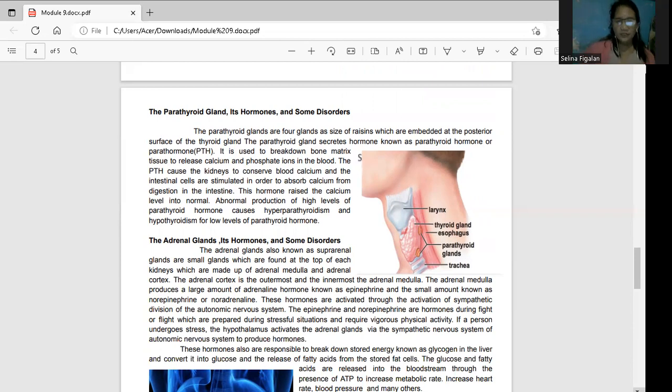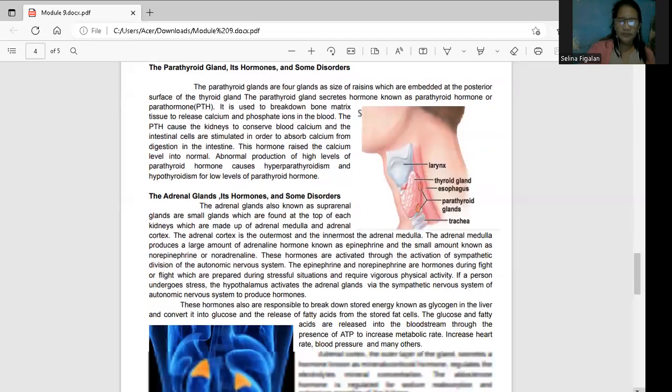The adrenal cortex, which is the outer part. So ang inyong adrenal glands ay meron siyang dalawang parte. The outermost part is your adrenal cortex, and then the inner part is your adrenal medulla. Your adrenal medulla produces a large amount of adrenaline hormone, which are known as your epinephrine, and the other one, which is what we call the norepinephrine.